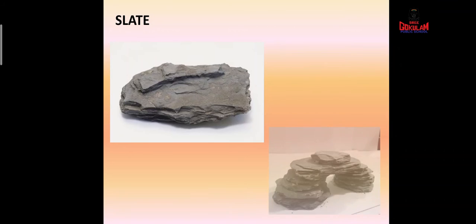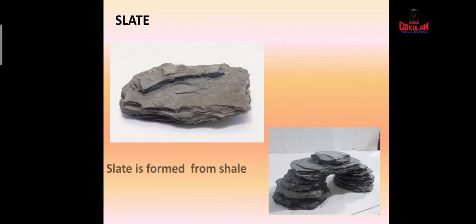Okay, then see children, next type of metamorphic rock. Its name is slate. S-L-A-T-E, slate. And you know children, this is slate. And slate is formed from shale. What is it? Shale.